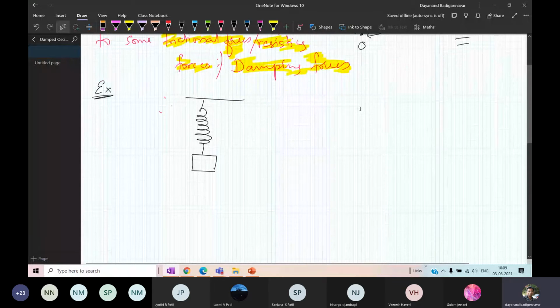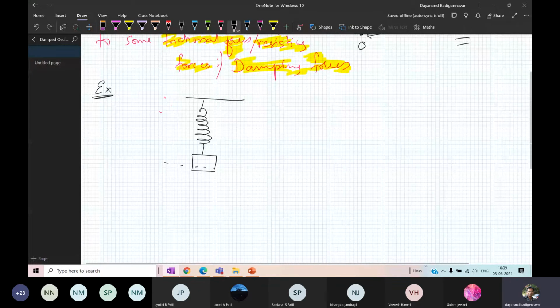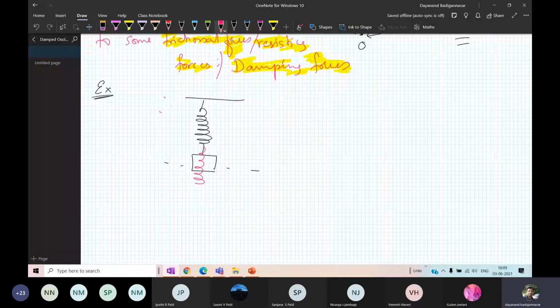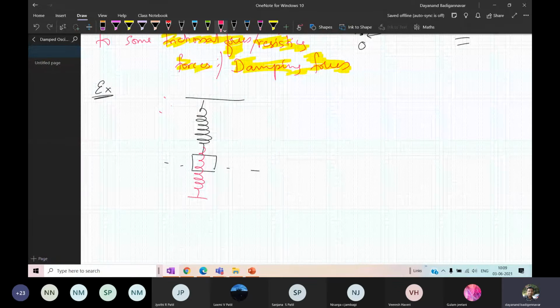Okay, I apply the excitation. I make sure that it starts oscillating like this. So it is oscillating between the points A and the points B. Now it is in an air medium, in the lab. If you are performing it, it is an air medium.